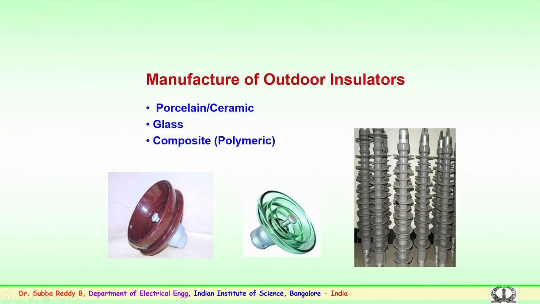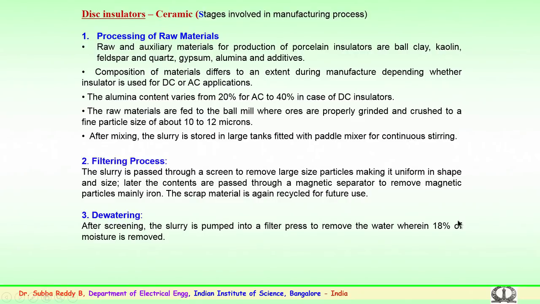First, we will look into the manufacturing of disc insulators, basically the ceramic or porcelain insulators, which are more than a century old and have reasonably provided performance up to EHV, and are also being used for ultra high voltages.